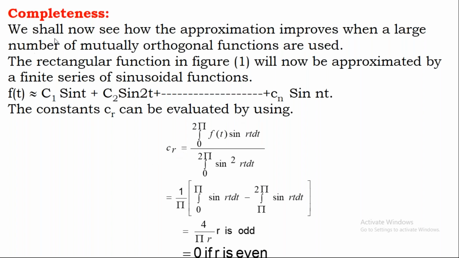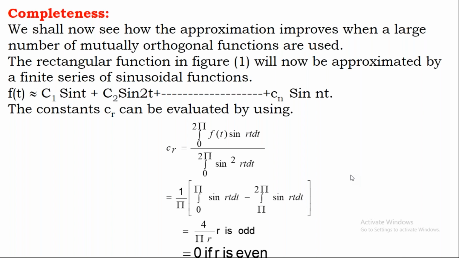Earlier we considered, now this we call completeness. Now try to understand, what do we mean by completeness? If we want to approximate one function with respect to another function, we calculated only one component. When we consider only one component, the approximation or the error which we calculated is not exactly fitting the actual function.